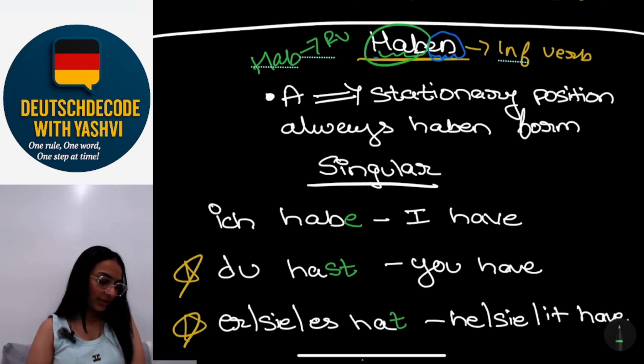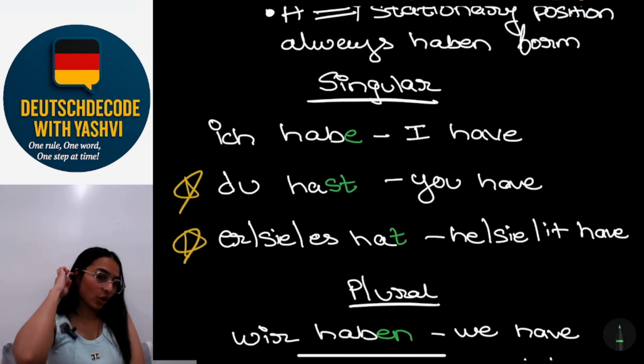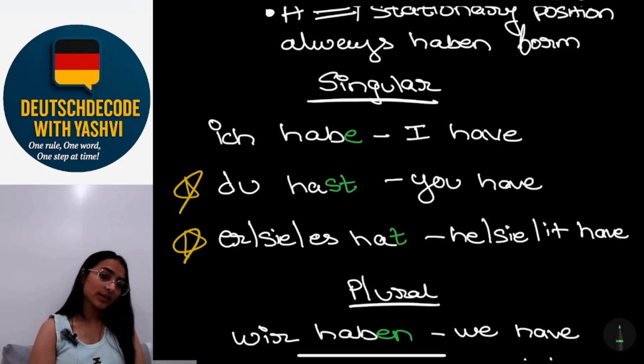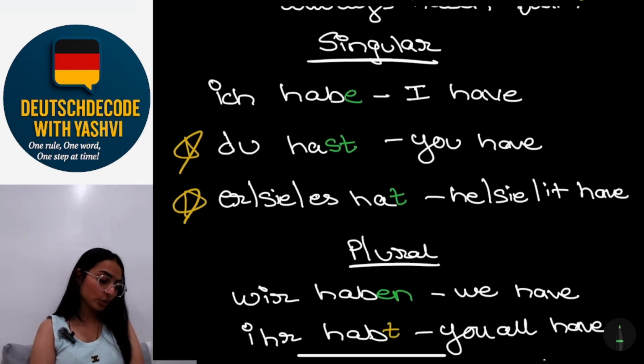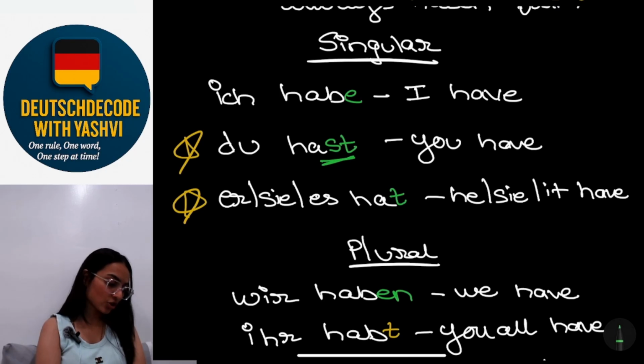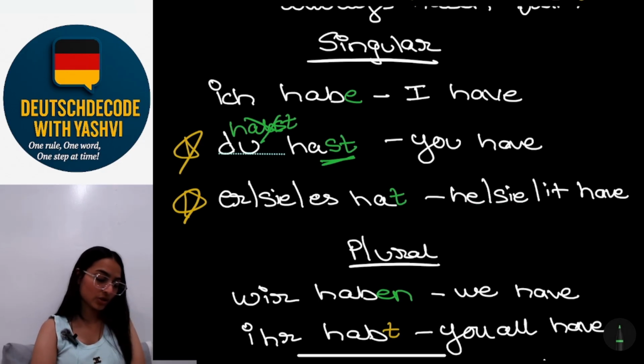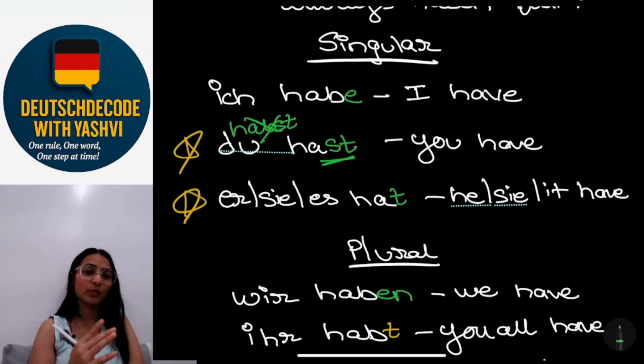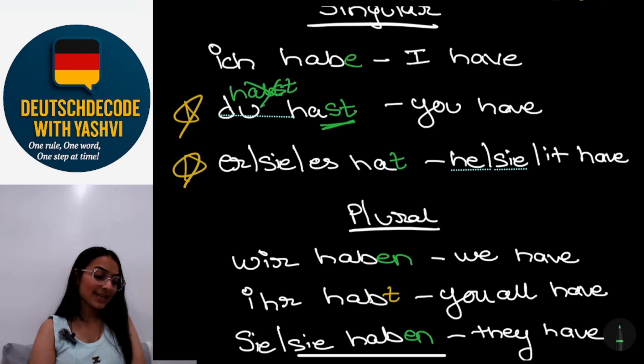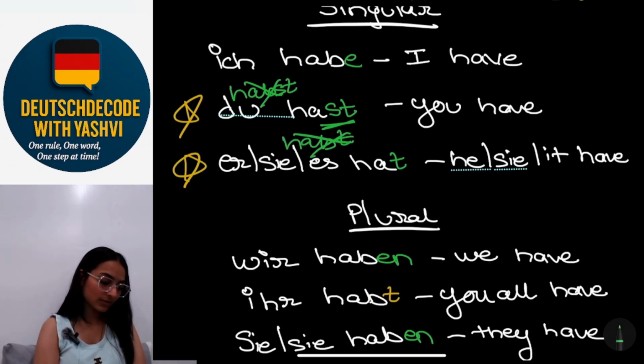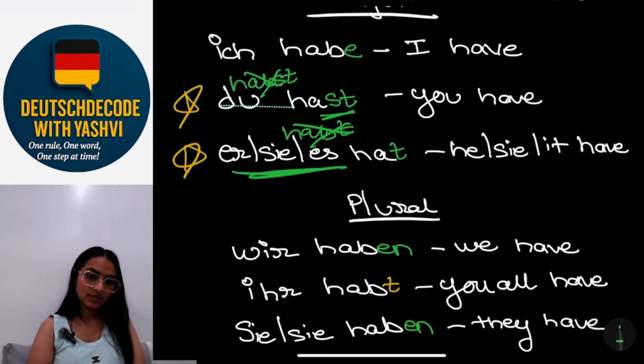So let's see how it should be conjugated. Ich habe, I have. Du hast, so it's not du habst. It's not that. So the b has been eliminated. These two are exceptions. You have to remember that because many times we make this common mistake. Er, sie, es hat. It's not habt for er, sie, es.